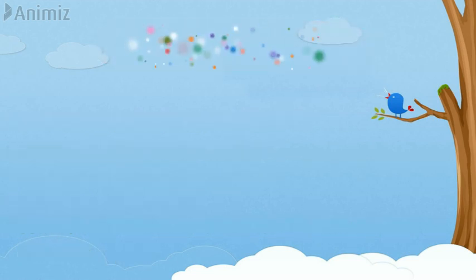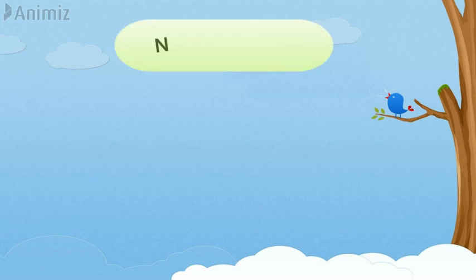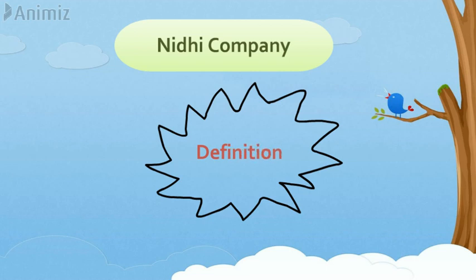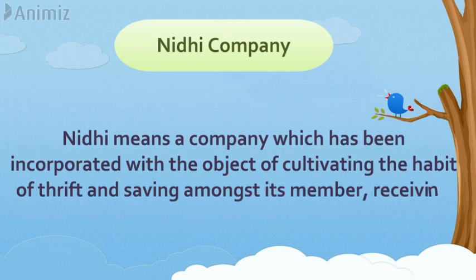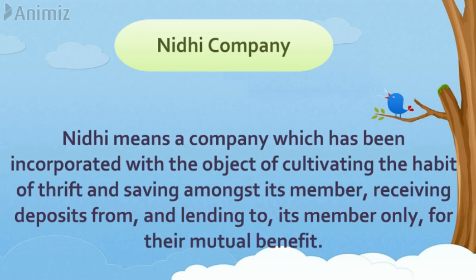Next type of company is Nidhi Company. It is defined as a company which has been incorporated with the object of cultivating the habit of thrift and saving among its members, receiving deposits from and lending to its members only for mutual benefit. Primary source of fund for the company is the contribution from its members.